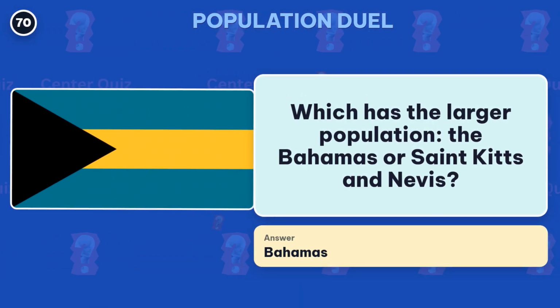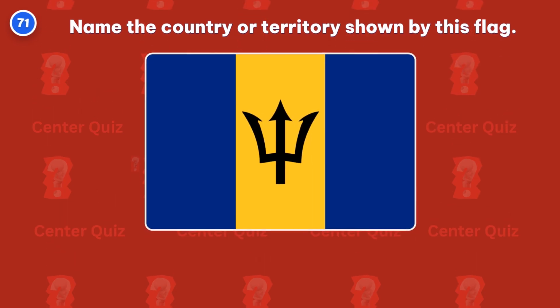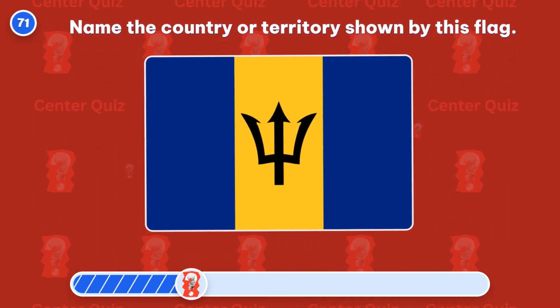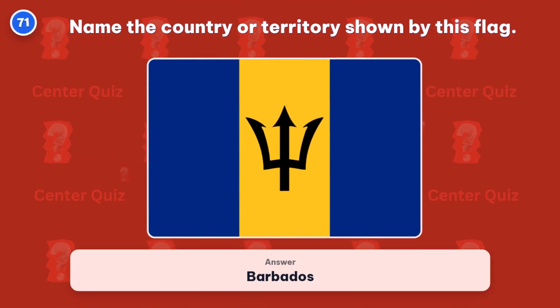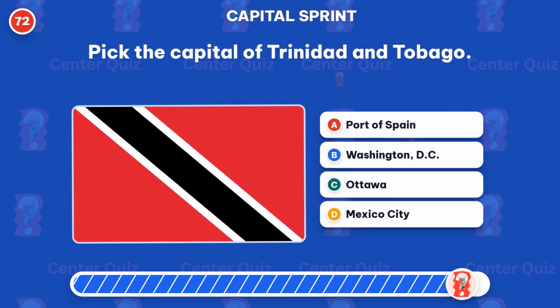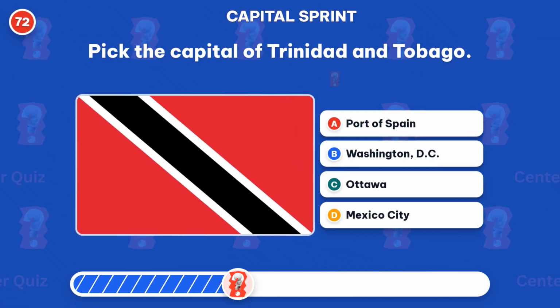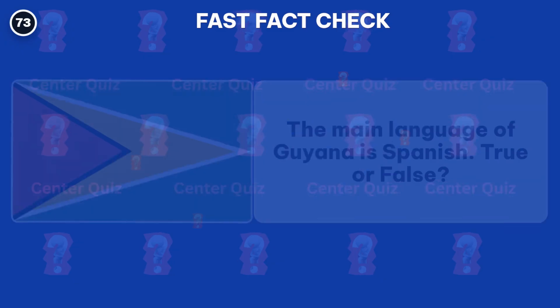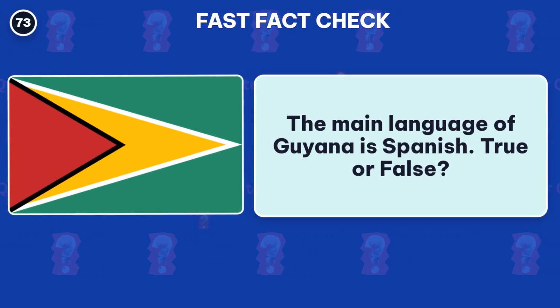Answer, Bahamas. Name the country or territory shown by this flag. Correct, Barbados. Pick the capital of Trinidad and Tobago. Port of Spain is the capital.